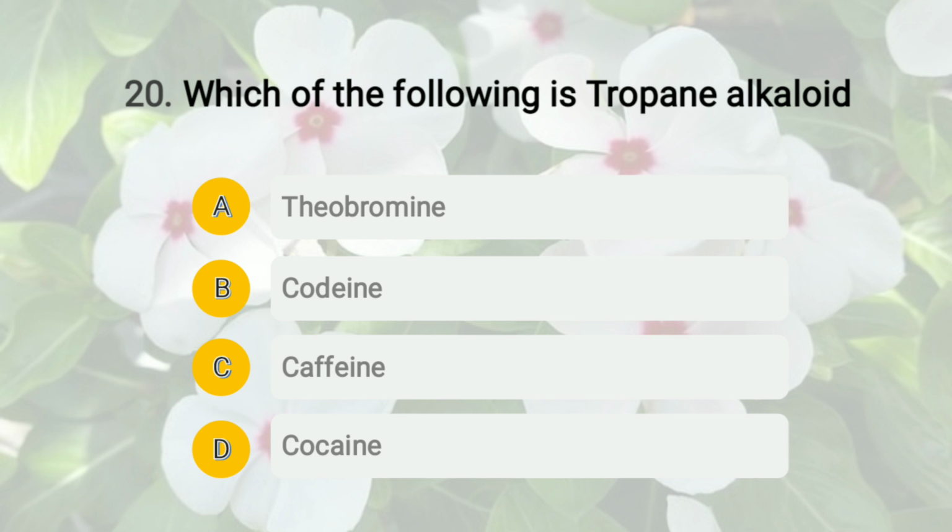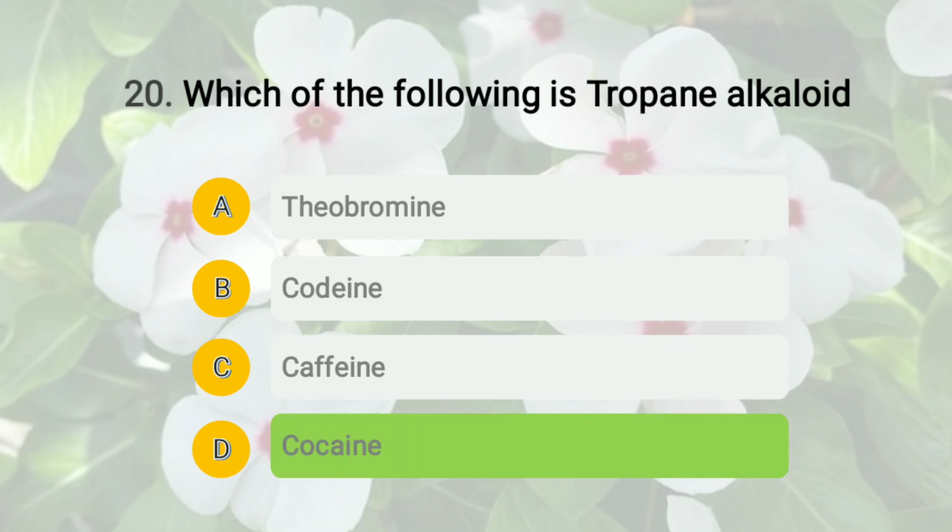Then remains the last one, that is cocaine. Cocaine is an example of a tropane alkaloid. Therefore the correct answer is option D, that is cocaine.